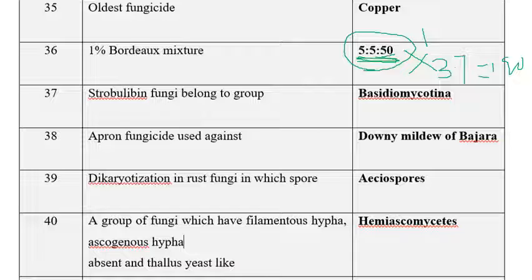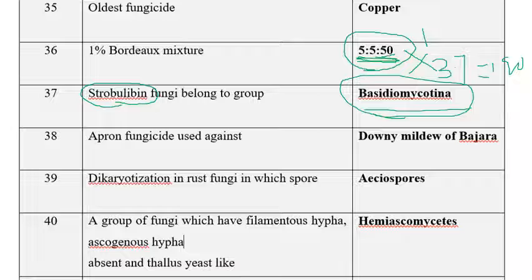The next one is Strobilurin, a fungus belonging to the group Basidiomycota. I think it's a mushroom. Yes, of course, mushrooms. Almost all mushrooms are fungi, so it is a mushroom that comes under Basidiomycota.